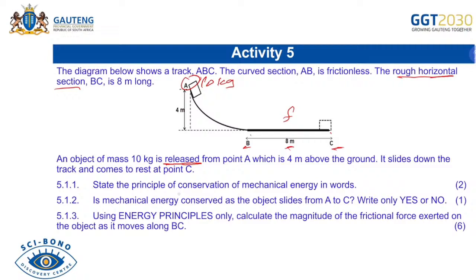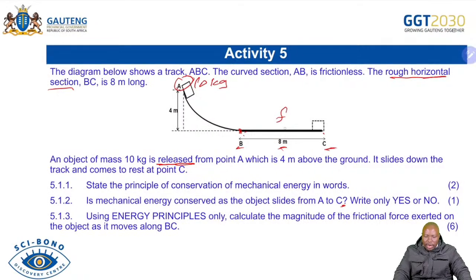Now, questions 5.1.2 and 5.1.3. The first one is asking: is mechanical energy conserved as the object slides from A to C? From A to B, you will say yes, it was conserved. But from B to C, we are dealing with a non-conservative force, which is our frictional force. So from A to C it cannot be conserved because of the presence of that non-conservative force from B to C. So you're able to answer that question.